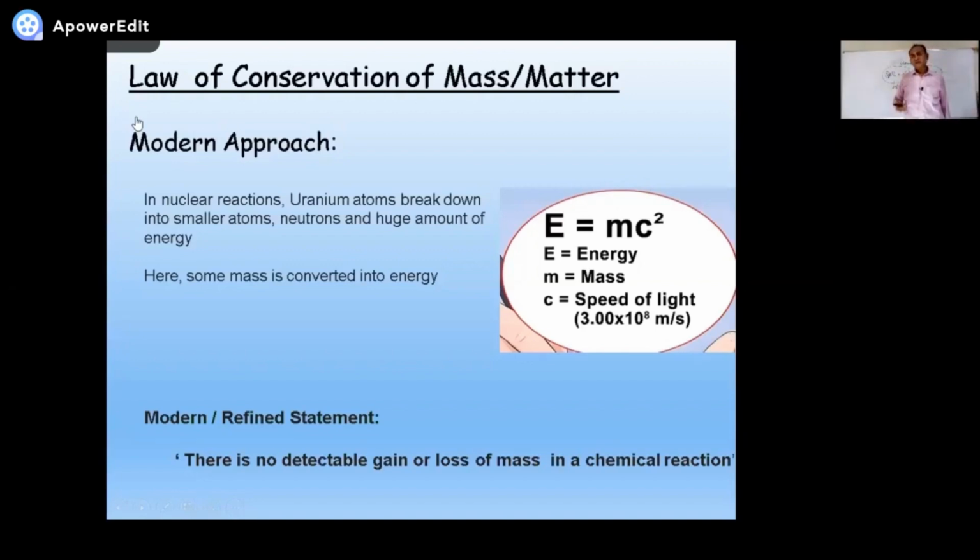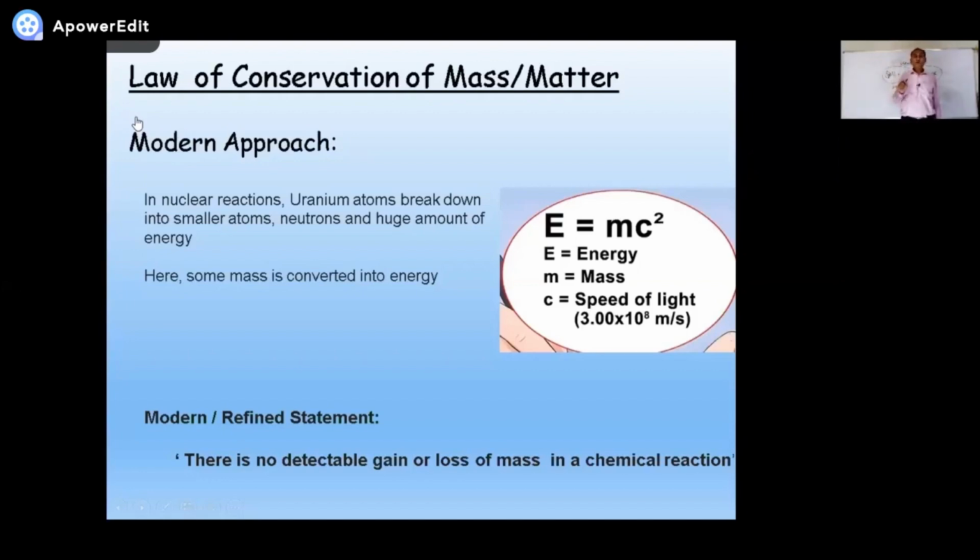In nuclear reactions, like in an atomic bomb, some higher elements like uranium break up, split into smaller elements, into elements with smaller atomic number, plus neutrons and energy. During these changes, it was found that a very little amount of mass is converted into energy, and that energy is released in the form of radiations.